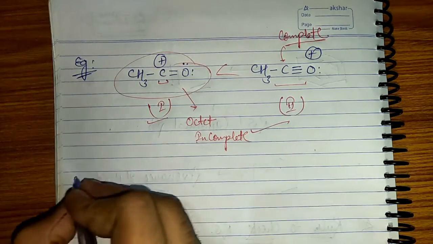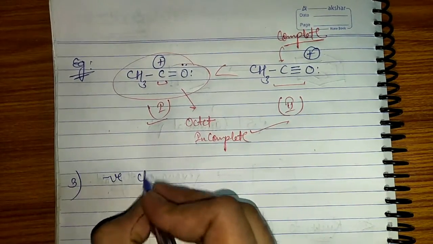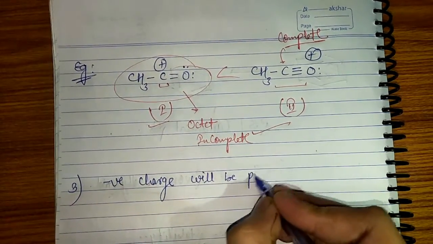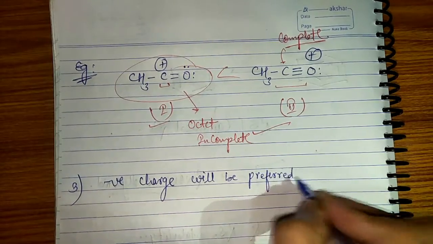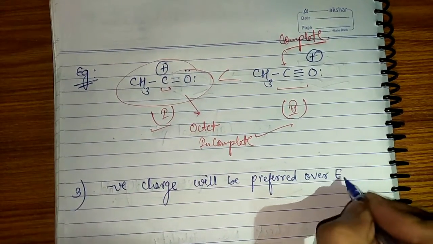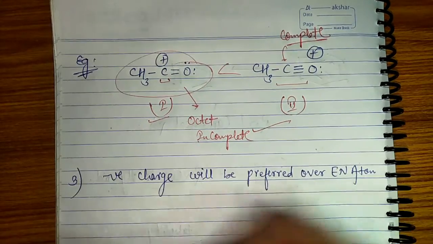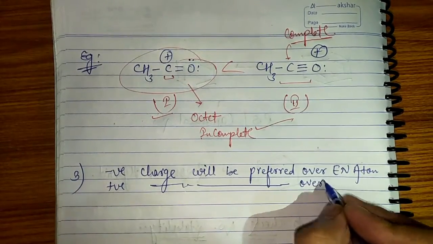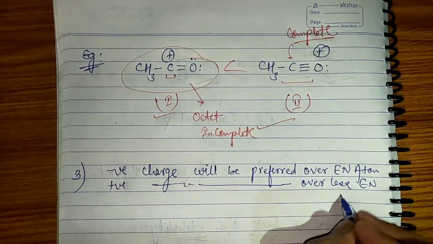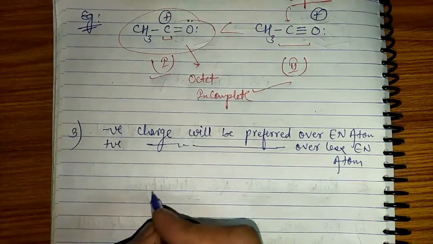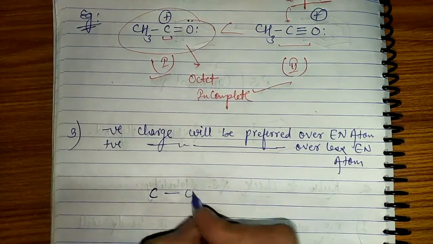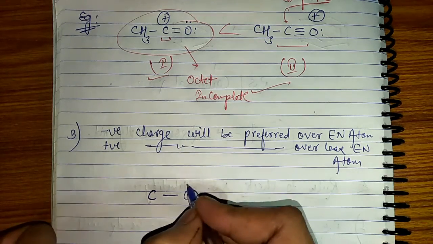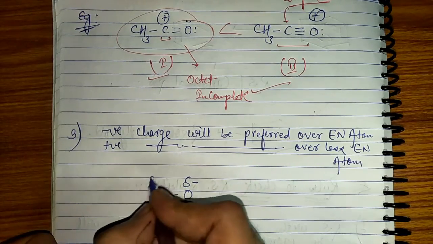Okay guys, third point is, guys, negative charge will be preferred over electronegative atom, and positive charge will be preferred over less electronegative atom. So if I have carbon over here and I have oxygen over here, obviously oxygen is much more electronegative, hence it will be a negative charge and the carbon will be a positive charge.